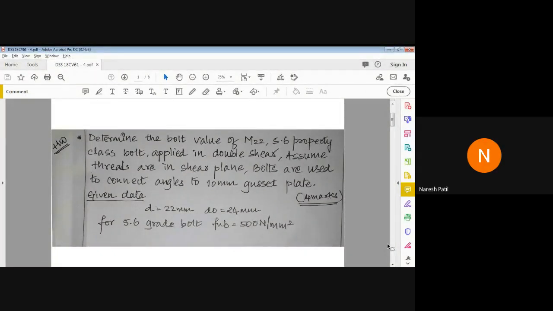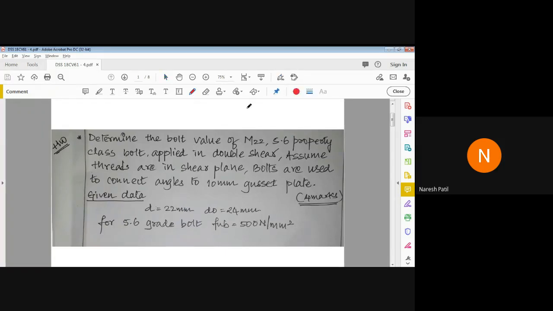So this is again the question paper problem which has been asked for 4 marks in one of the question papers. Okay, so I will read out the statement of the problem here. What they asked, we have to determine the bolt value.